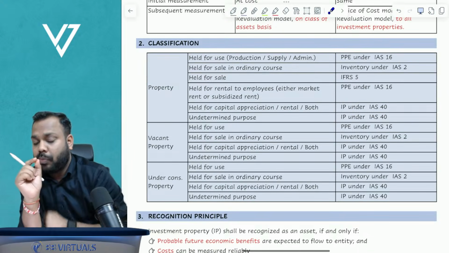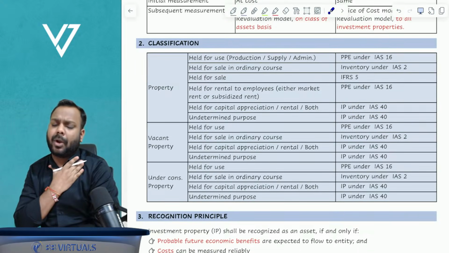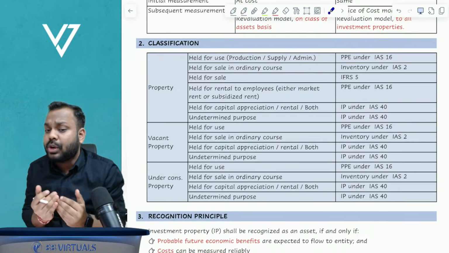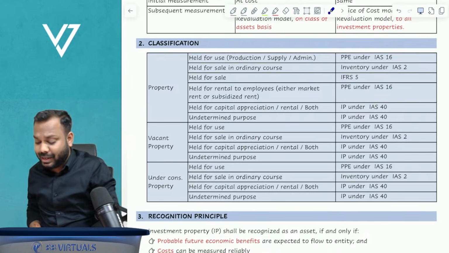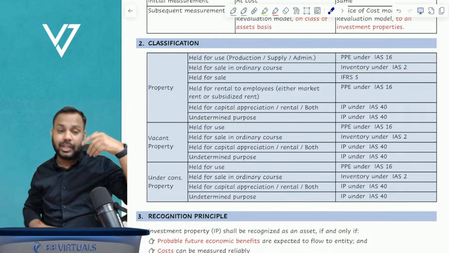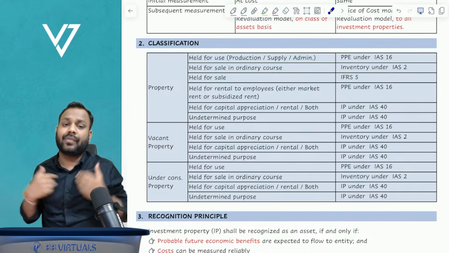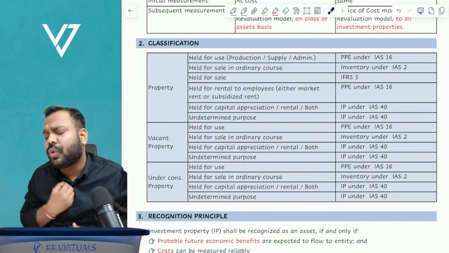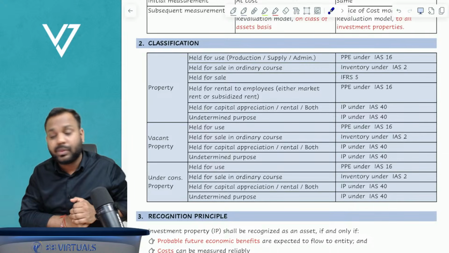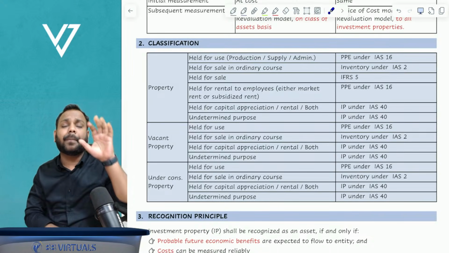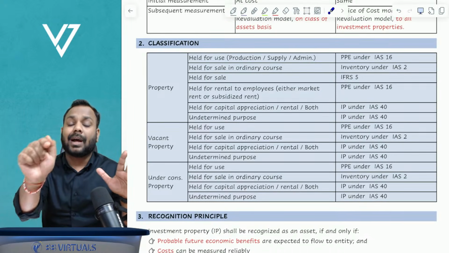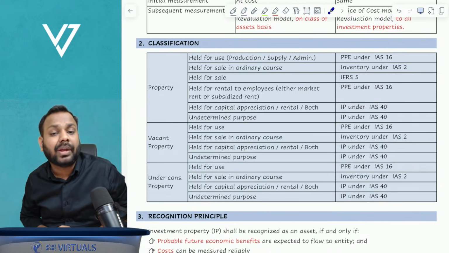Now comes the main point here. Let's suppose I have a property, the use of which is undetermined. I don't know for what purpose I want to use it. If the purpose is determined, that is rental, sale, use, then definitely we can do the classification. What if we don't know how exactly we want to use this property? Then what will happen? The standard says, if the purpose is undetermined for a property, it means you have taken that property for capital appreciation, and the classification will be investment property.